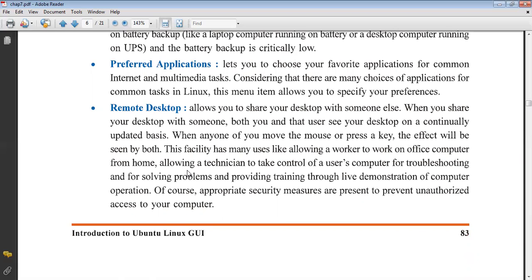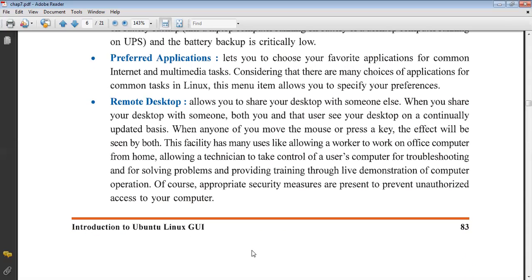Nowadays, due to lockdown, so many people work from home. They are using this remote desktop technology. This is very useful. When we are not able to go to the office, we work from home and we need to connect to our office system. We are using remote desktop. Of course, the appropriate security measures are present to prevent unauthorized access to your computer.